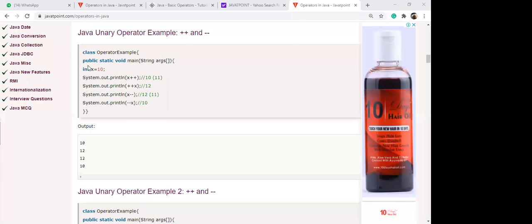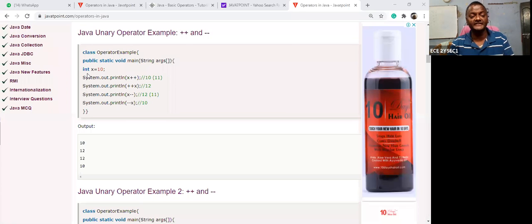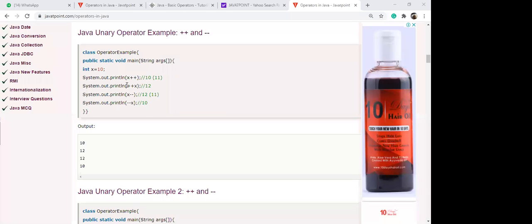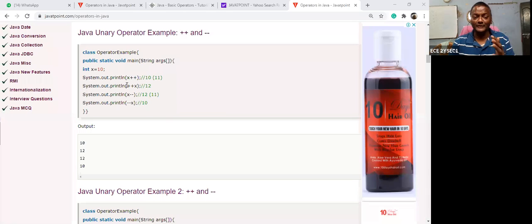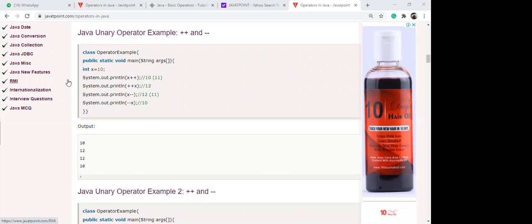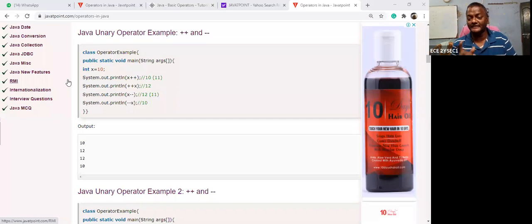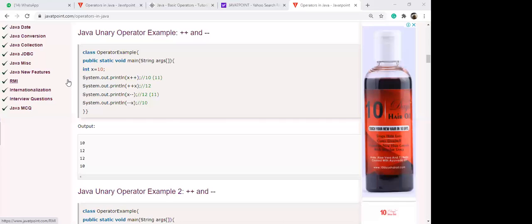Okay, right. Suppose I mention integer x semicolon. If I say println x, what is the output? 11. I am not assigning any value. I mentioned only integer x semicolon. Error, sir. Yes, you are absolutely right. Why? What is the reason? Variable is not initialized. Yes, that's good.